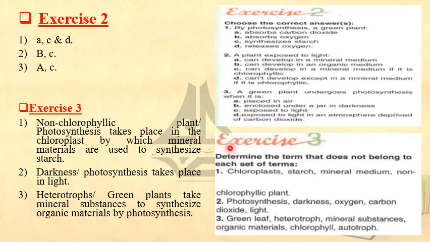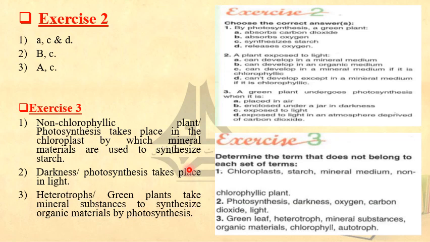With respect to exercise 3, determine the term that doesn't belong to each set of terms. We've determined the term and I've made a statement for the other words. You have chloroplasts, you have starch, you have mineral medium, you have non-chlorophyll plant.